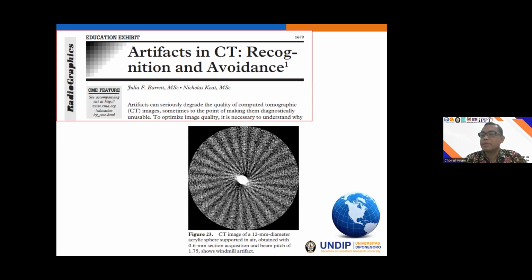This may happen especially for cone beam CT also. So if we use a wide beam with a very fast pitch, the windmill artifact will exist in our image. So by measuring the CT number uniformity, our artifact will be detected. And if the values are out of the tolerance level, care should be taken, and maybe replacement or other measures should be taken to adjust our CT image.